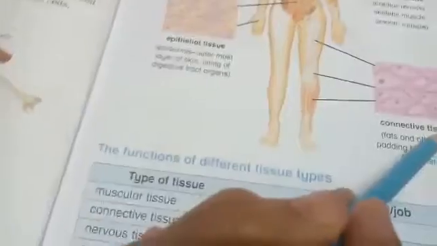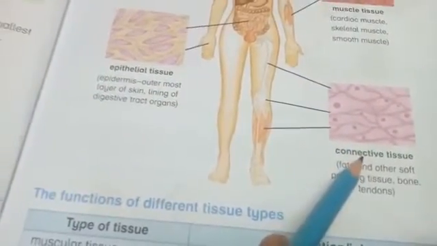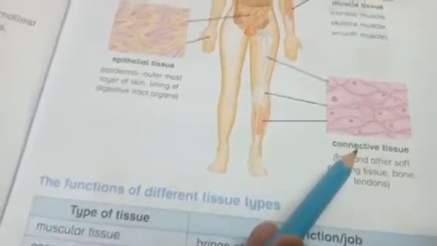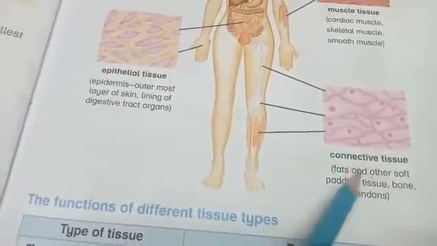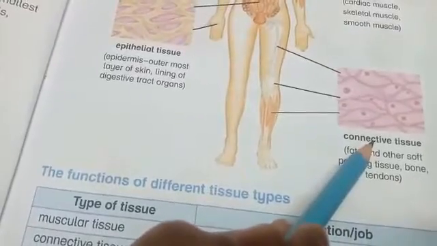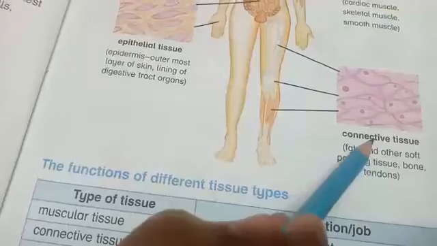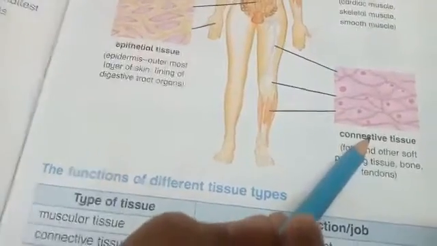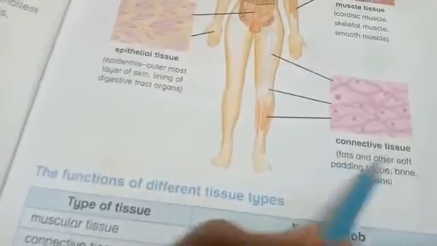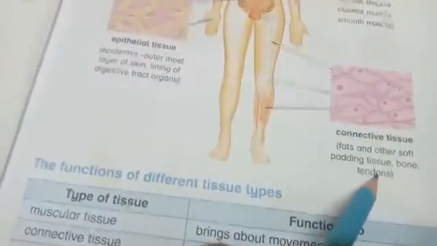Then connective tissue. Connective tissue, as the name indicates, is a type of tissue which provides connection in the body. I have told you earlier that bone is a connective tissue, and you know that your body is made up of a skeleton. So bones join together and form the skeleton. So it is providing the connection. Moreover, other examples of connective tissue are fats and other soft padding tissue, bone and tendons.